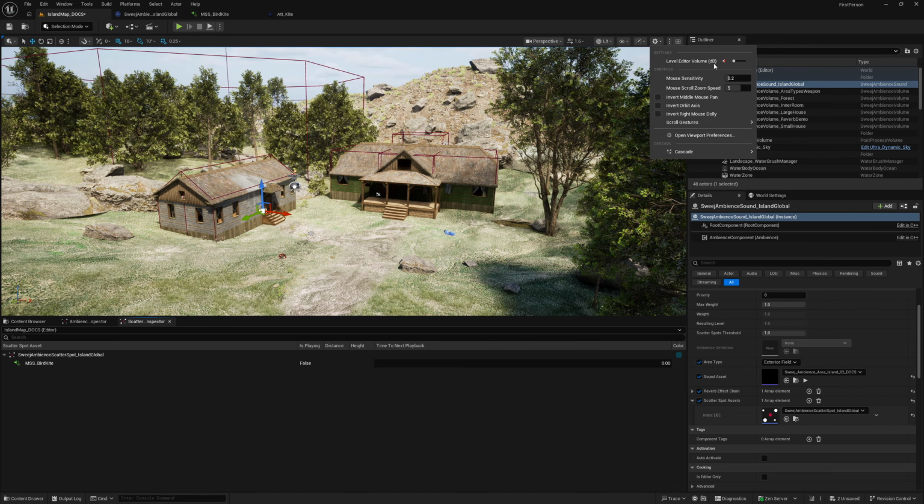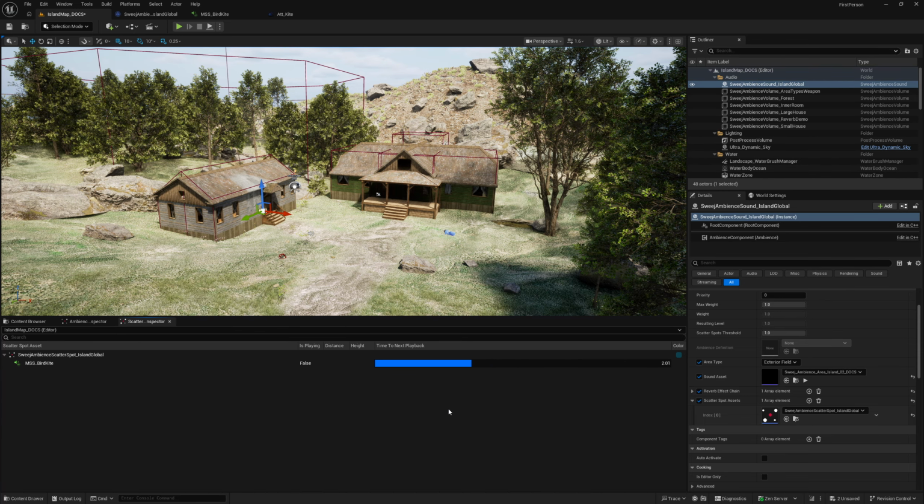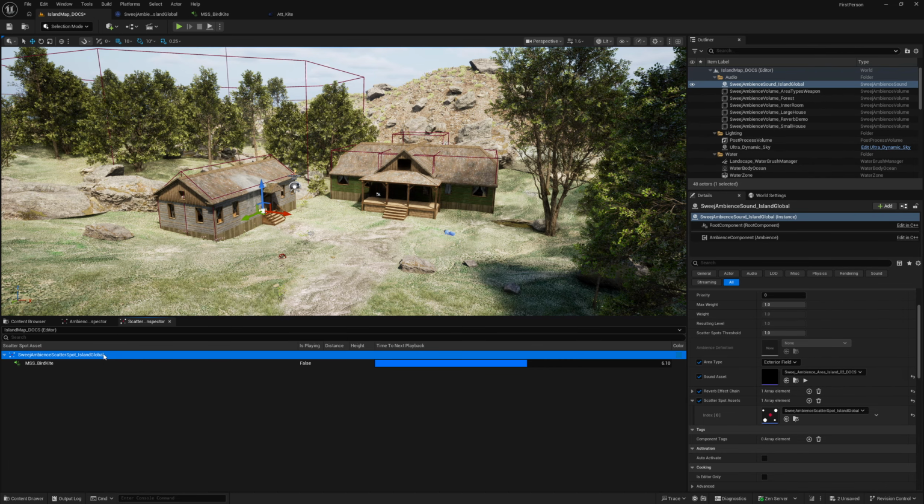So we'll just turn on the level editor volume. And you can see here, we're about to hear a kite. So that was a fairly distant one. And there we heard another one slightly closer. With the scatter spot selected in the scatter spot inspector, we do also see a little debug sphere appear in the viewport, but these are quite rare, these kites, and are coming from different directions, so we'll see that more clearly in a moment.